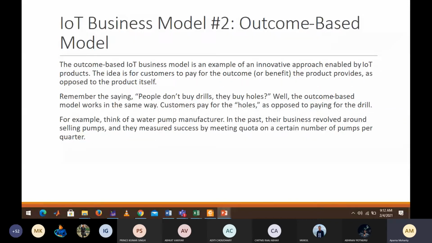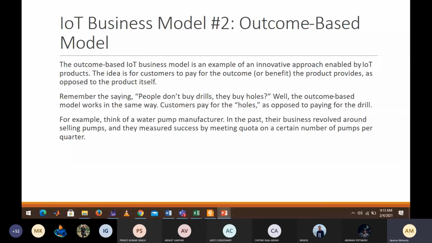Next comes the outcome based model. So what is this outcome based model? Let me give you one example. Suppose you go and try to sell oil in a market. There is so much competition, there are so many oil companies in the market, so people won't be that willing to buy your product. So the tactic you can use is to go for the outcome based model. So what is this outcome based approach?